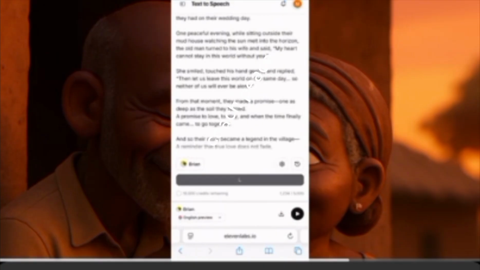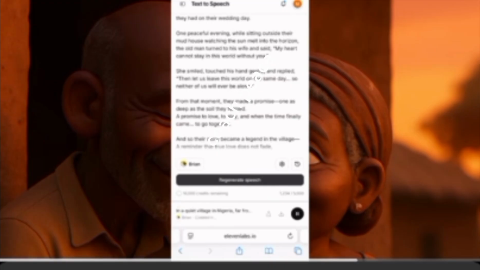And then we wait for our speech to generate. So while our videos are generating, the speech is generating too. Remember, I have only generated 2 stories, 2 images, 2 videos. So yeah, we have this. Let's wait for this to generate. So I'll show you how to save it as well into your phone for you to be able to use it.